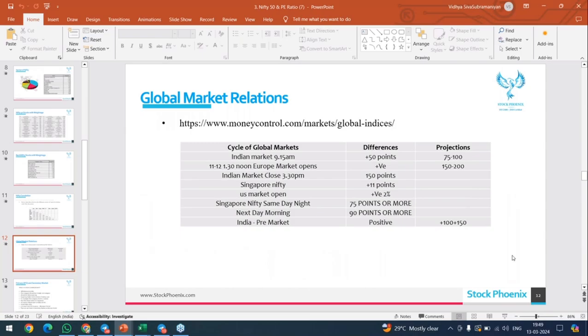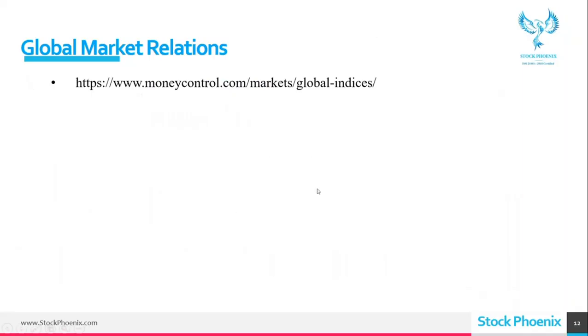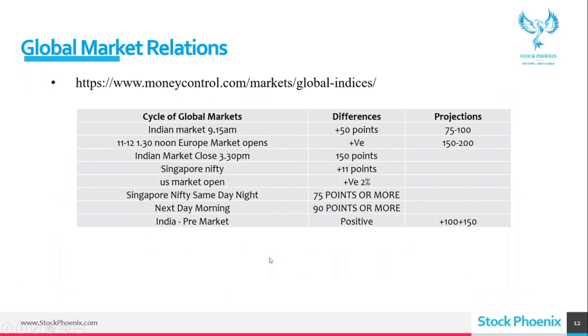You have to just imagine this. This is just an example, just to assume what is going to happen, and you can understand how to analyze it in the live market. So, firstly, Indian market, for an example, opens at 9:15 a.m. morning.